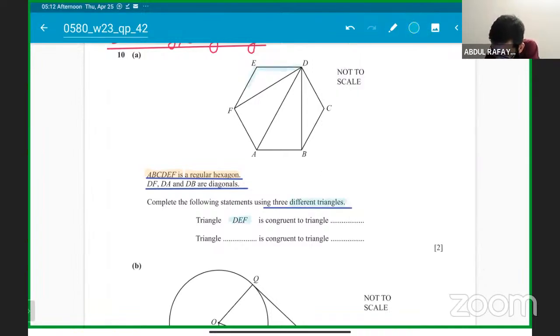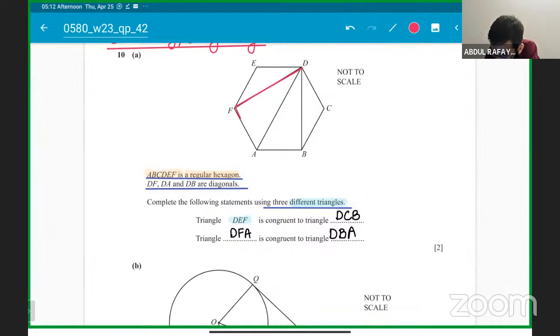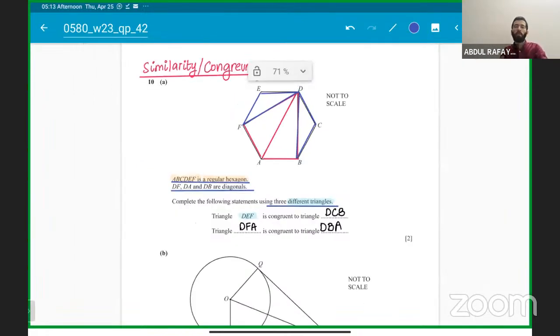Triangle DEF will be congruent to what? Triangle DCB, right? Because they are the same. So triangle DEF is congruent to triangle DCB, and triangle DFA is congruent to triangle DBA. Let me mark them as well for students. These two are congruent because they have a common line and they are together. Both of them will have the same length measurements, and these two angles in the blue color are equal. They are congruent as well because they have the same lines and same measurements with the same angles. Let me know everyone got it. Got it, guys? Clear?